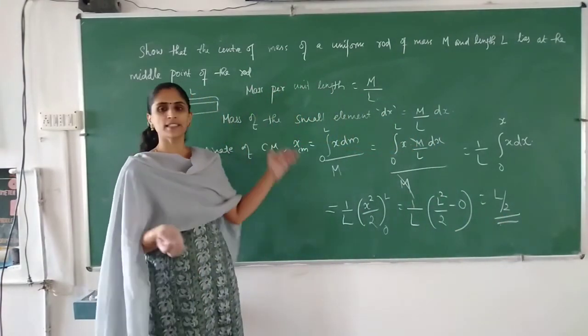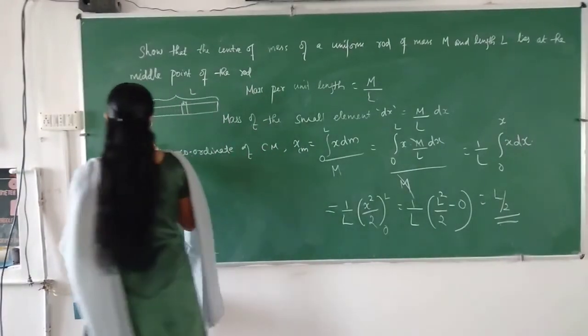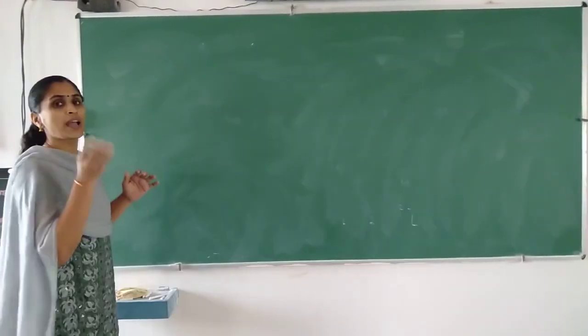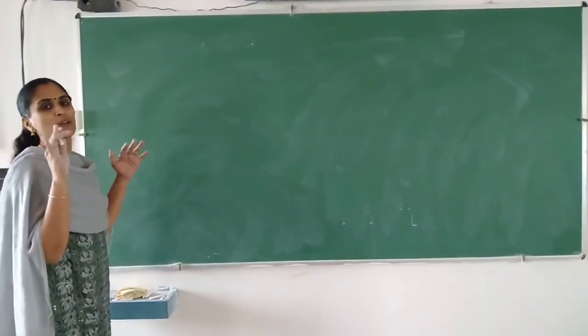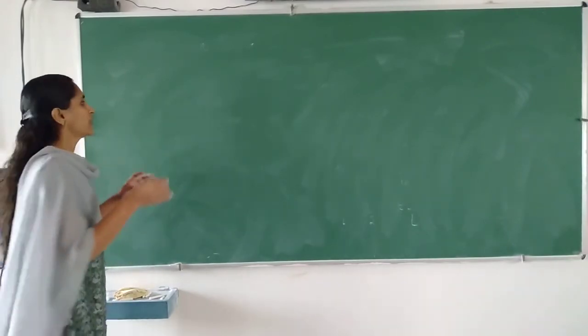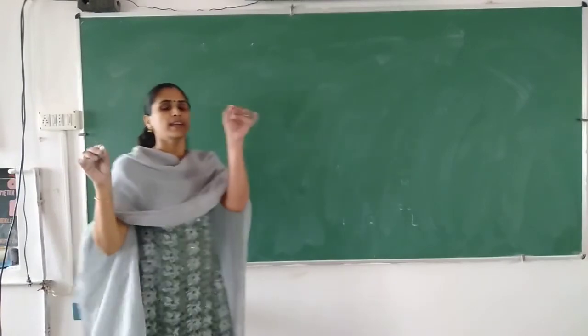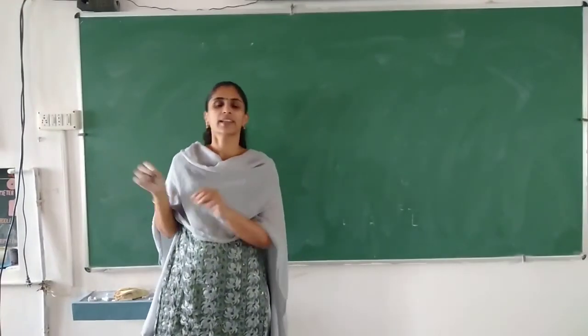Okay, so this is the way of solving problems related to this. Sometimes they will ask you to find the position vector or coordinates of the center of mass when three masses are lying on the vertices of an equilateral triangle.